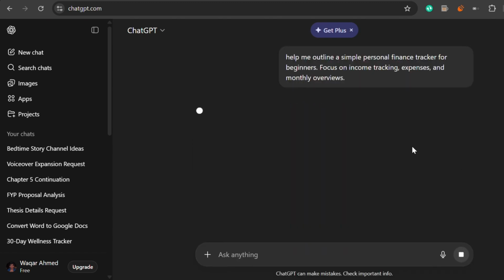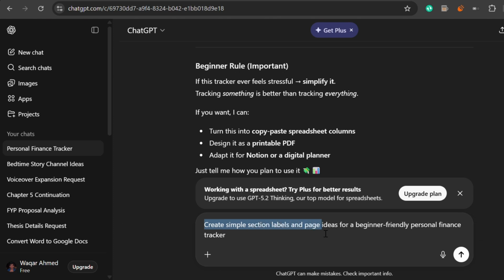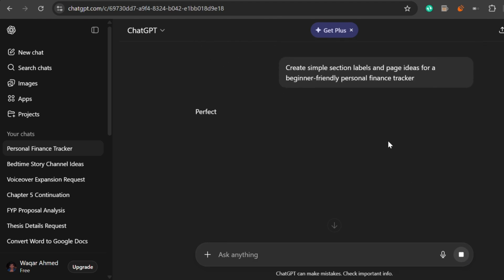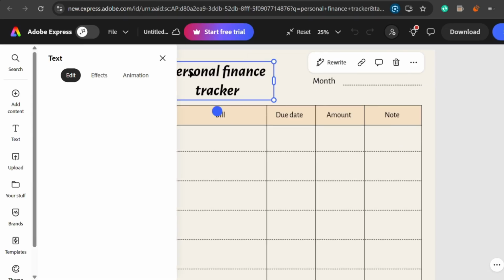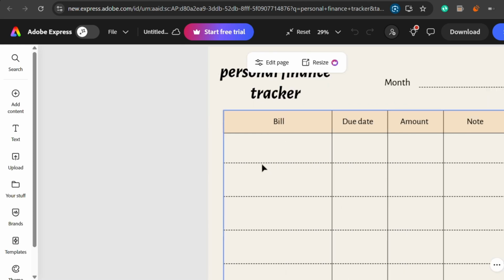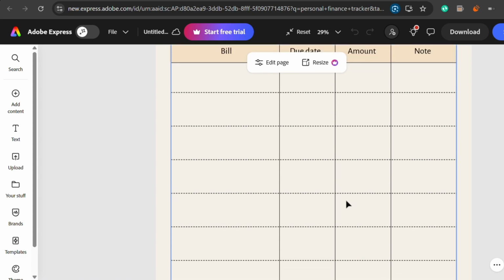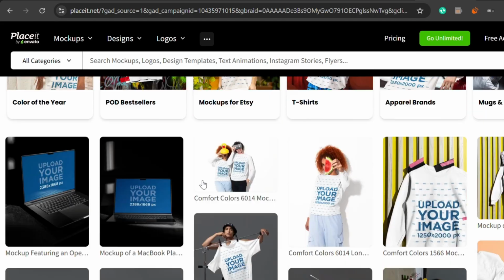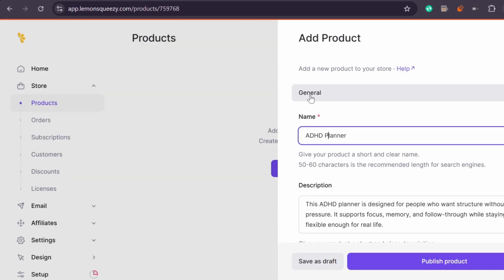Once I have a structure I like, I'd move on to the content itself with prompts like, create simple section labels and page ideas for a beginner-friendly personal finance tracker. If I want short instructions inside the tracker, I'd type, write short, clear instructions explaining how to use each section of a personal finance tracker. Then I'd open Adobe Express and lay it out cleanly. Tables, space to write, clear headings, no decoration. After exporting the PDF, I'd open Placeit and create 1 or 2 simple mock-ups that show the tracker on a tablet or printed page. Then I'd upload the product to Lemon Squeezy, write a straightforward description, and move on to